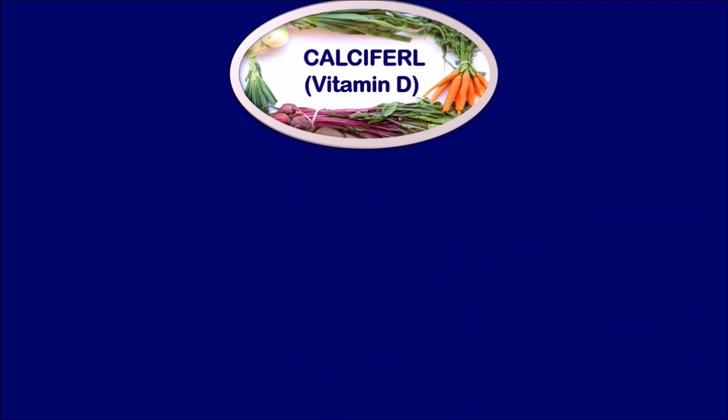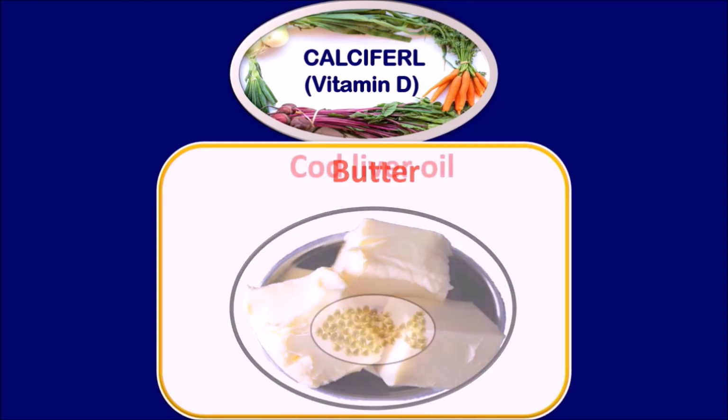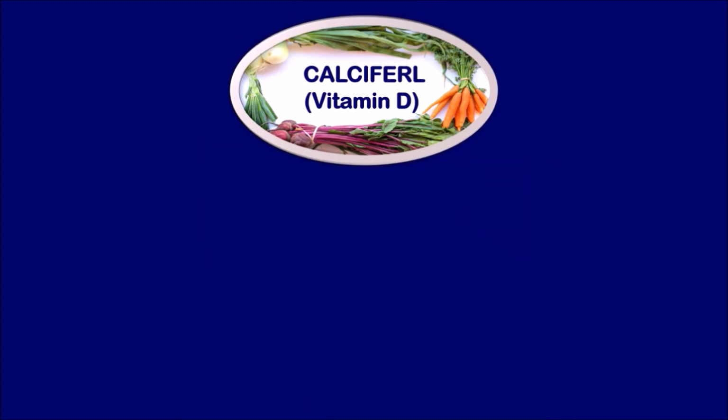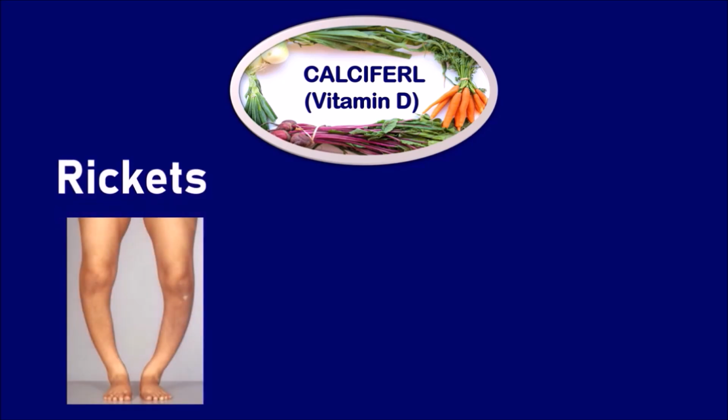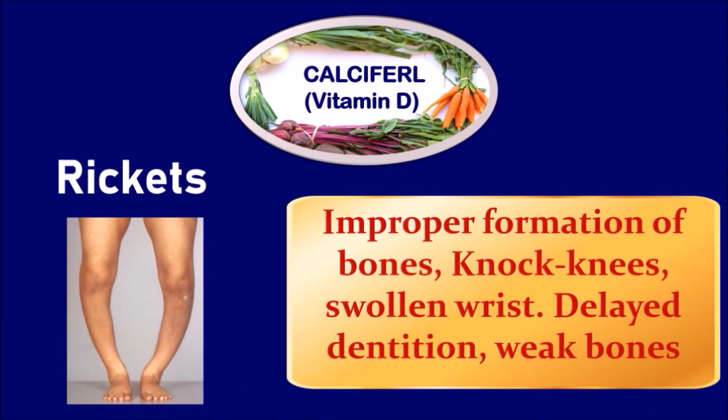Calciferol. In other words, it is known as vitamin D. The food resources are liver, eggs, butter, cod liver oil, and shark liver oil. The deficiency of vitamin D leads to the disease called rickets, in which the children will face a lot of problems with the bones. The symptoms are improper formation of bones, knock knees, which is shown in the picture, swollen wrist, delayed dentition, weak bones.